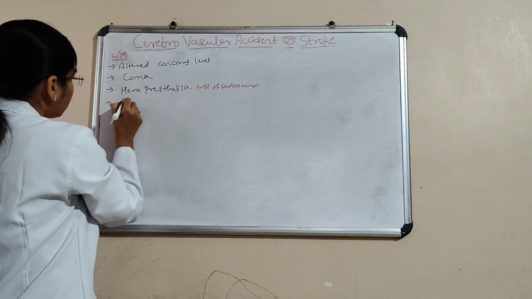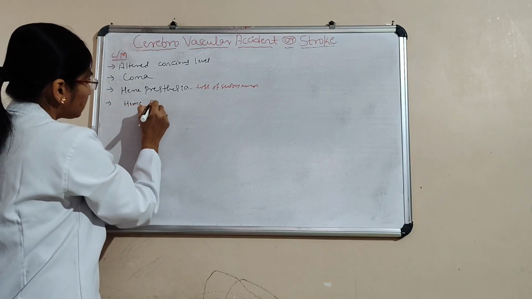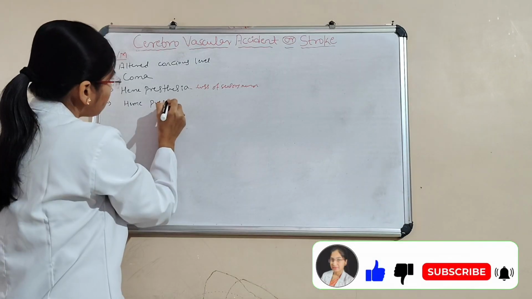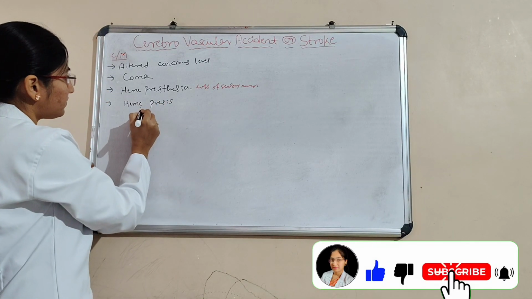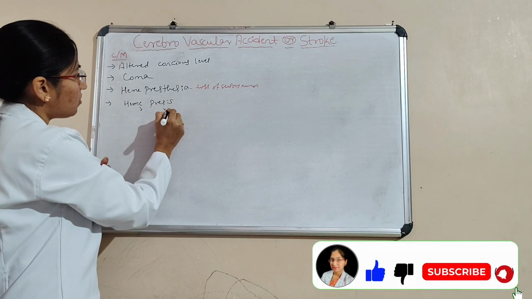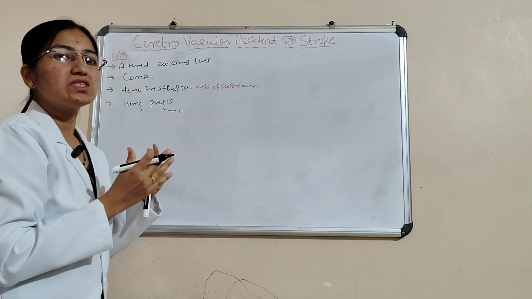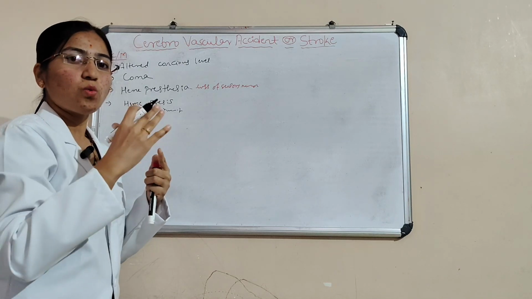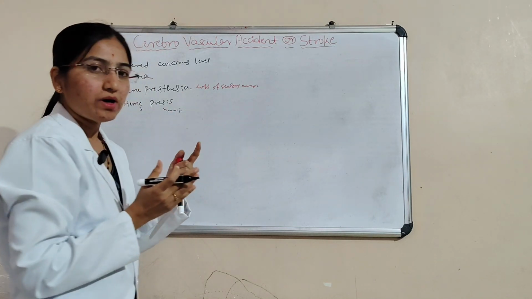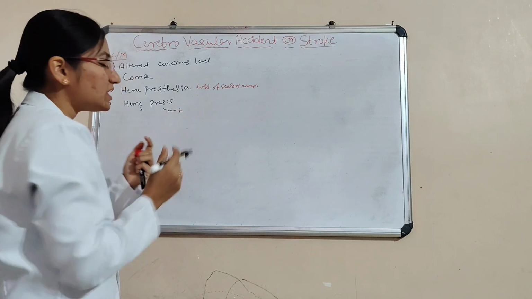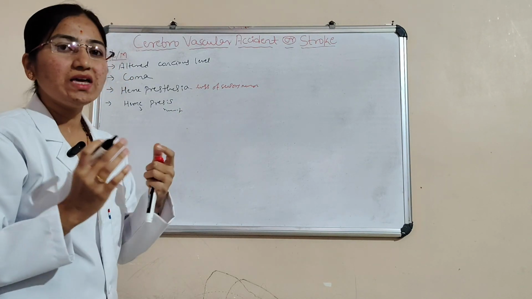Next is hemiparesis. Hemi means one side, paresis means weakness: one side weakness. It's going to indicate weakness in one side of a body part.